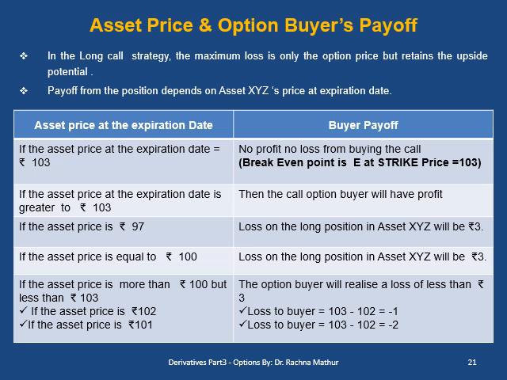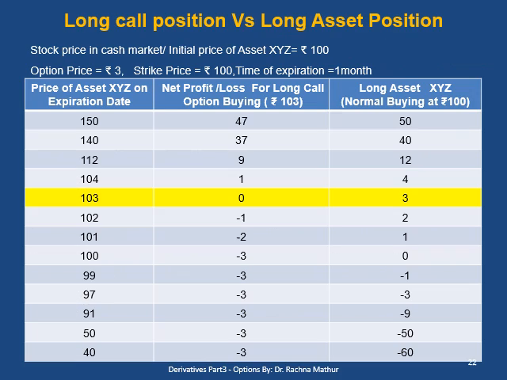So from this explanation we can say that in a long call strategy, the maximum loss of the buyer is the option price, the premium, the token which the buyer paid to come into the deal, but he retains an upside potential, that is unlimited profit when the price goes up. Now let us compare the long call position with a long asset position. That is comparing option buying with normal buying.